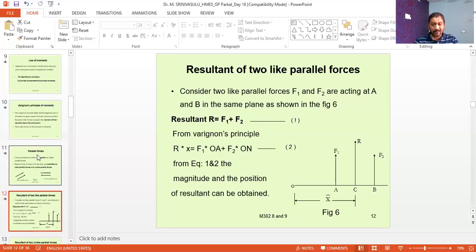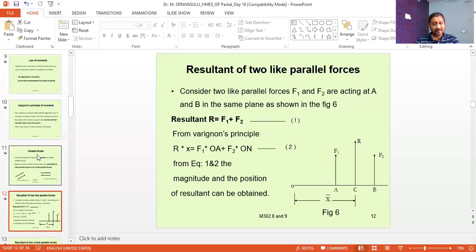Next, the force F2 acts at a distance of OB. So OB into F2 is the moment of that force, and it also causes an anti-clockwise moment, so it is taken to be positive.